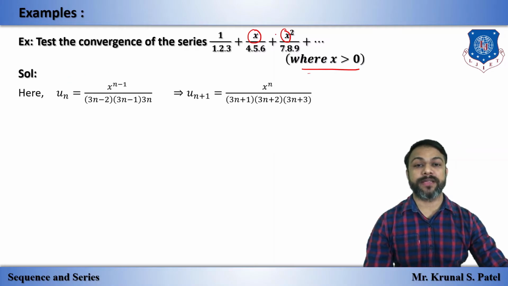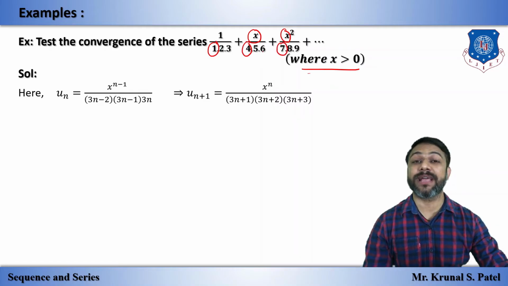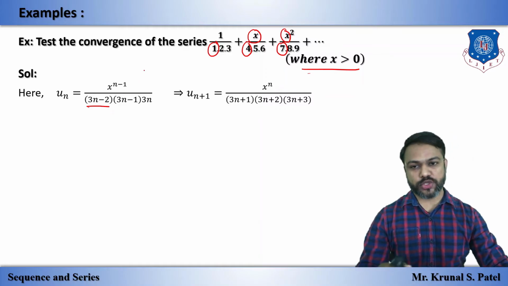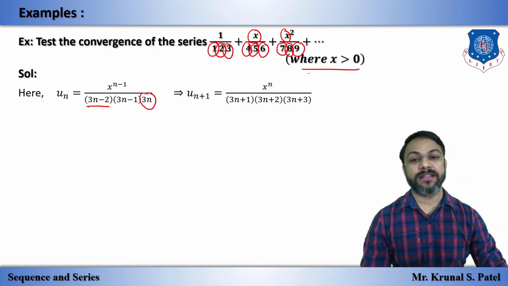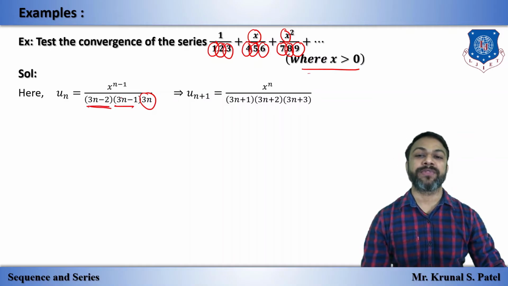So here you can see that x to the n minus 1, and in denominator we have 1, 4, 7, a gap of 3, that means 3n minus something, means 2. This is also a gap of 3: 2, 5, 8. This is also a gap of 3: 3, 6, 9, table of 3. 3 2s are 6, 3 3s are 9, so 3n. This is previous term 3n minus 1, this previous term 3n minus 2.